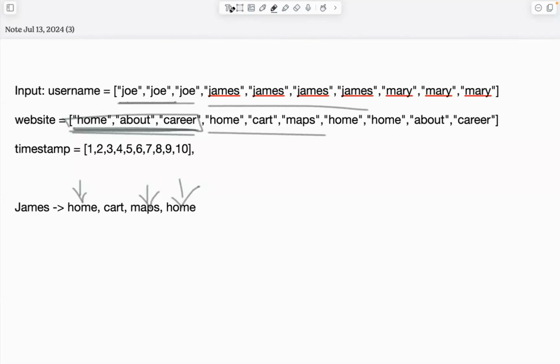The one thing we need to take care of is, for example, one second. Let me just erase this one.